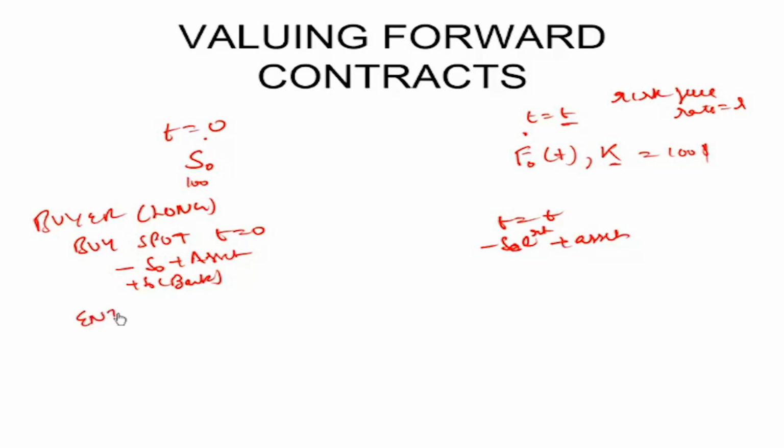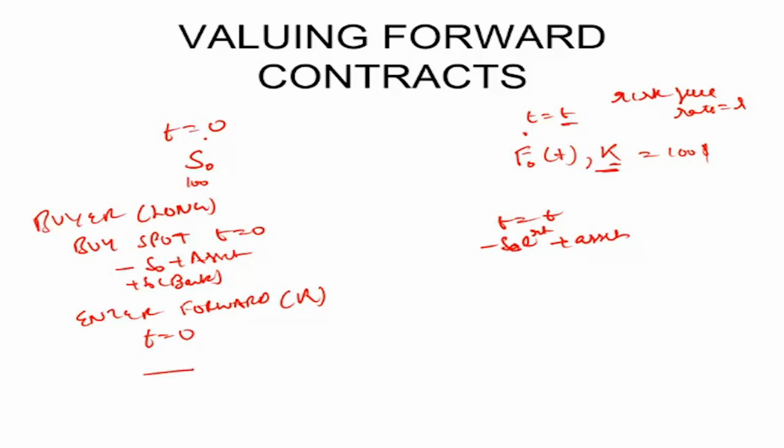But if there is a forward agreement or a forward contract available, that is, you can purchase the asset at T equal to T for a price equal to K, this price. In such a scenario, what will be the exchange at T equal to 0? How much will you have to pay? He's just entered the forward contract.